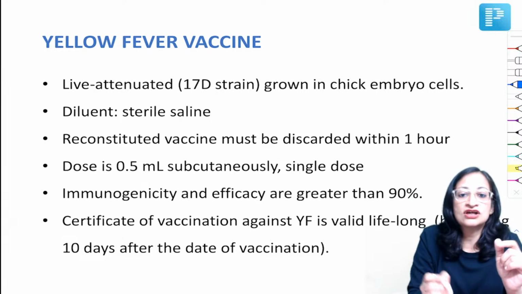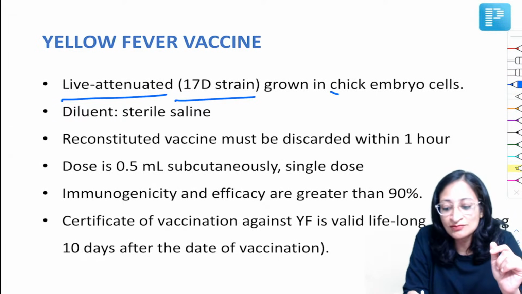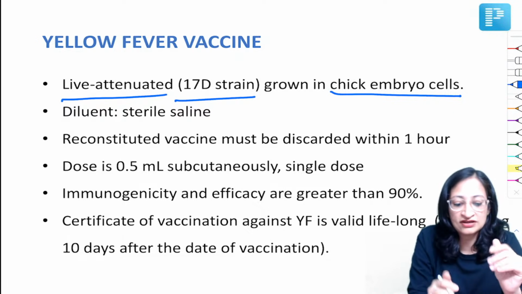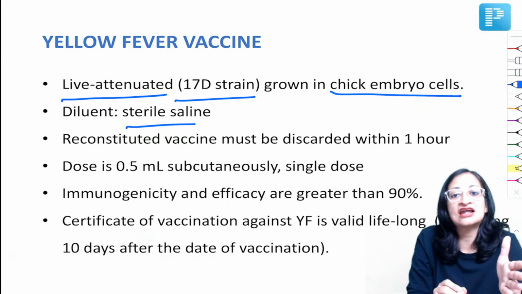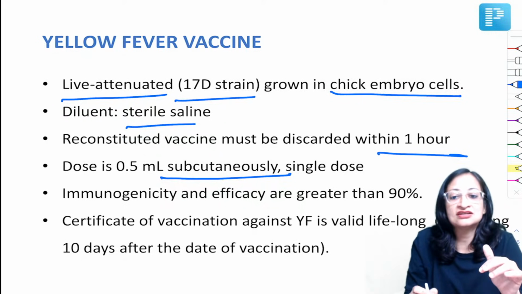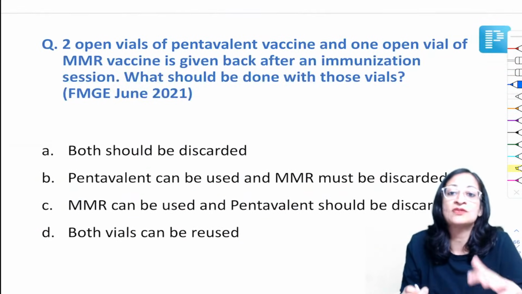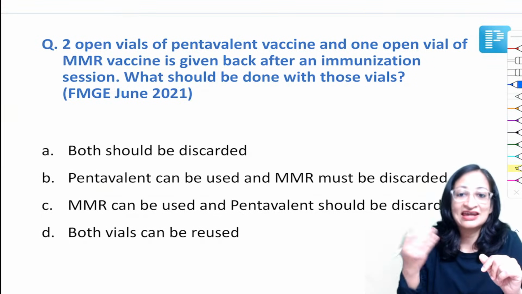Okay, so we all know yellow fever vaccine is a live attenuated vaccine. The 17D strain grows in chick embryo cells, so in egg allergic patients, we don't give it. The diluent is sterile saline and you have to use it within 1 hour of dilution. It is given subcutaneously and the certification of vaccination is valid lifelong for those of you who plan to go abroad.